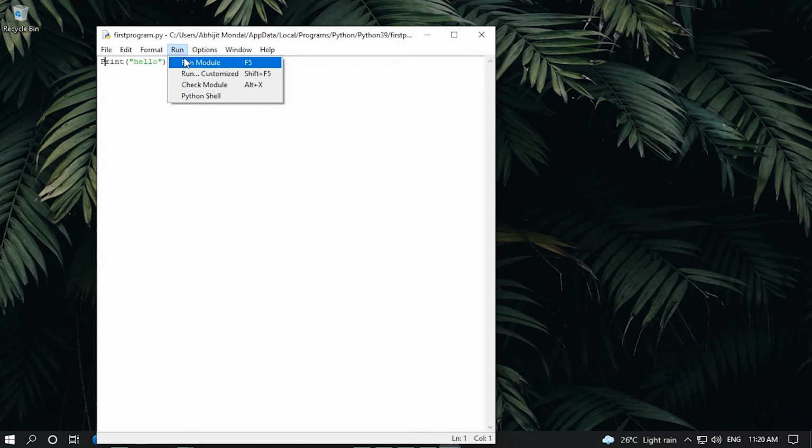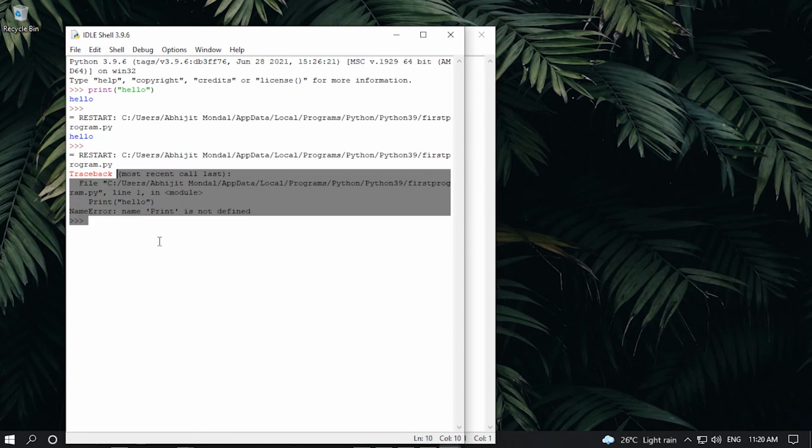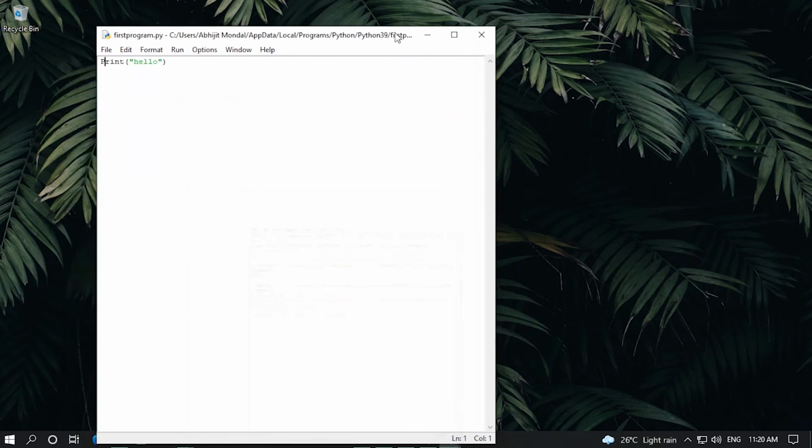Yeah, so Run Module, F5. It has given us an error. The name print is not defined, we can see. In interactive mode, if during compilation of any program the compiler finds any error, it will write the error in red so that we can identify it. This is the GUI or color highlighting feature of Python.